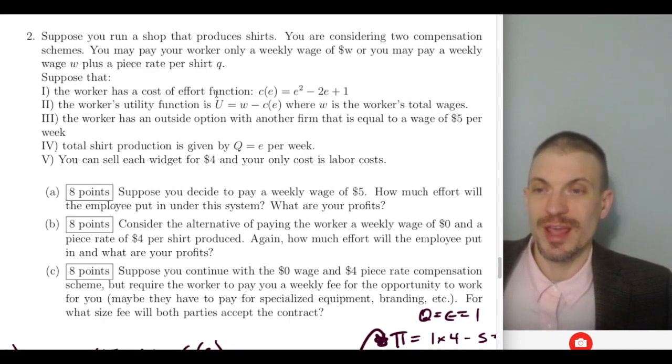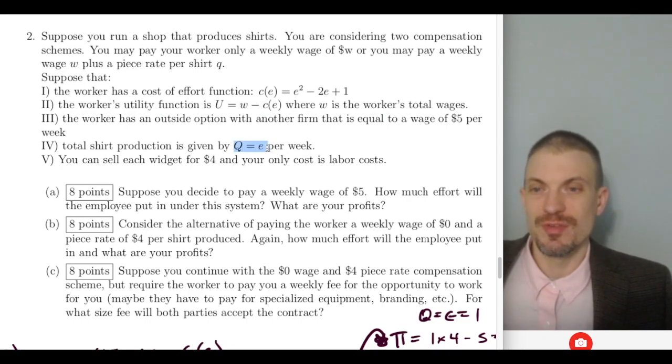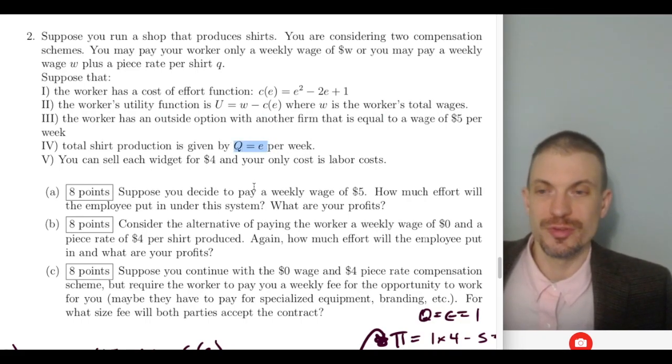Suppose the worker has a psychic effort cost function, this nice quadratic, effort squared minus twice the effort plus 2. The worker's utility function is just going to be the wage minus their psychic effort cost. They have an outside option of $5. Total t-shirt production is given by quantity equal to their effort, just 1 to 1. Suppose you can sell each t-shirt for $4 and your only cost is labor.